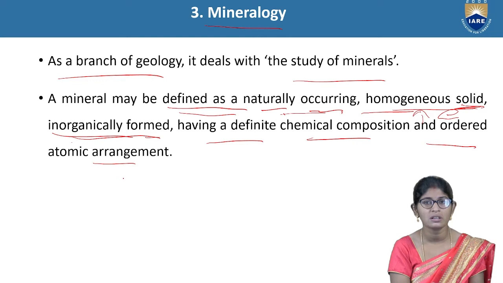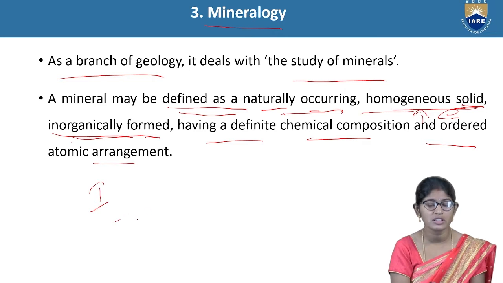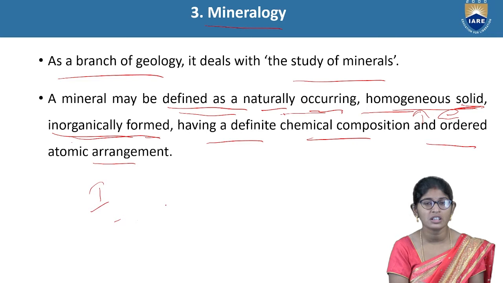Organically formed minerals come from weathering, where plants and animals decompose and, after thousands of years, convert into a rock structure. That kind of material is called an organically formed mineral.